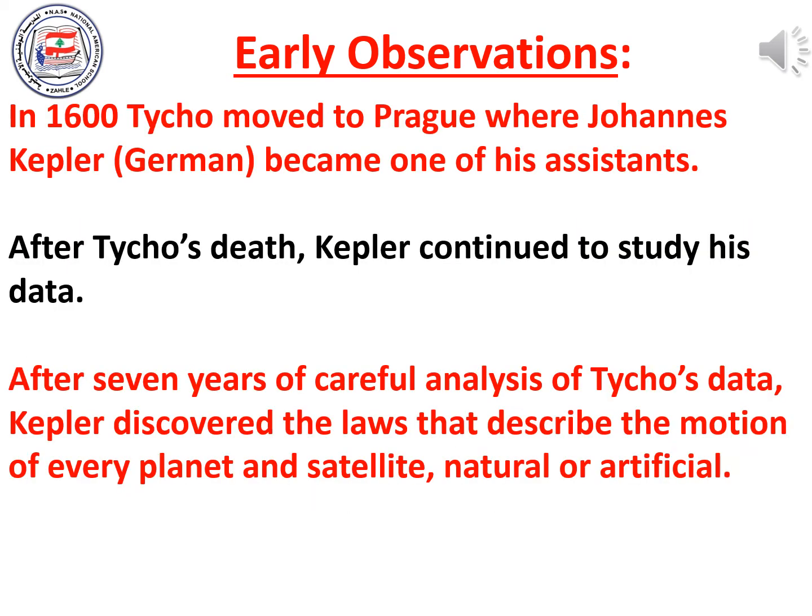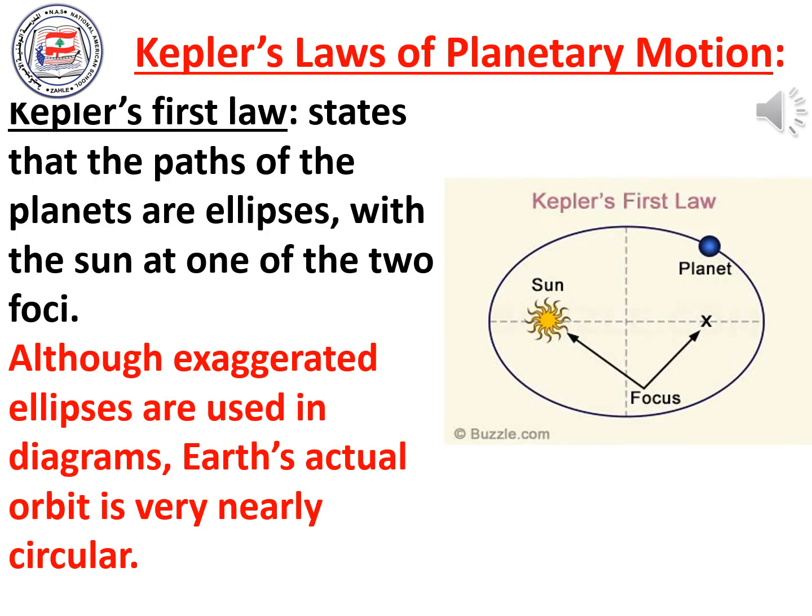In the year 1600, Tycho moved from the Danish island of Hven to Prague, where Johannes Kepler, of German nationality, became one of his assistants. After Tycho's death, Kepler continued to study his data, and after 7 years of careful analysis, Kepler discovered the laws that describe the motion of every planet and satellite, natural or artificial. Now we are going to talk about Kepler's laws of planetary motion.